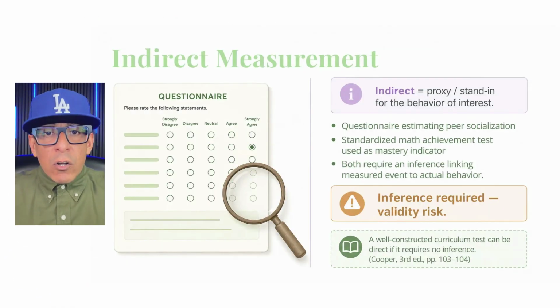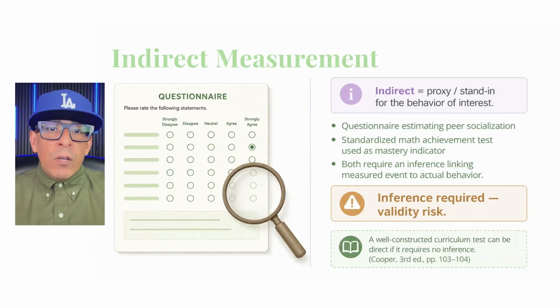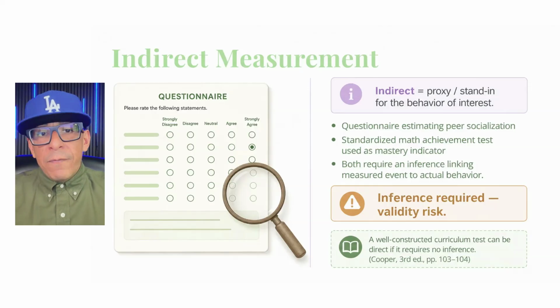Indirect measurement occurs when the researcher or practitioner measures a proxy or stand-in for the actual behavior of interest. A proxy is something used in place of the real target behavior. Indirect measurement gives secondhand or filtered information, and the researcher or practitioner must infer the relationship between the event measured and the actual behavior of interest.